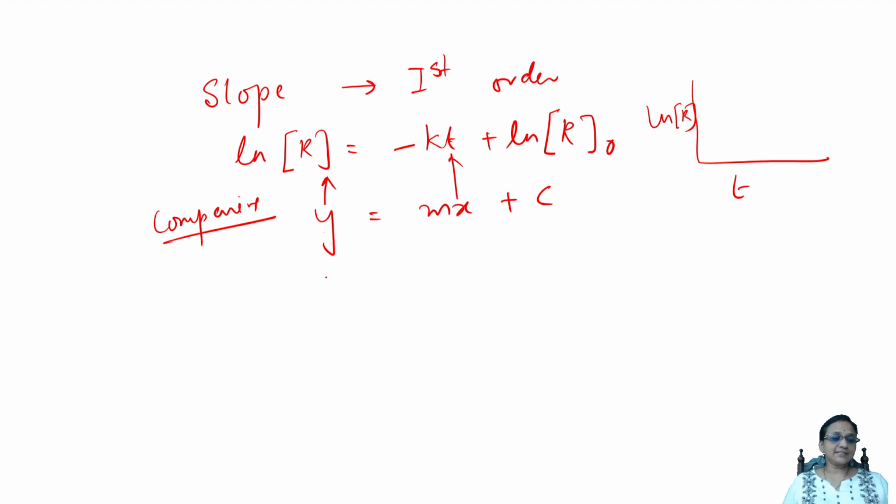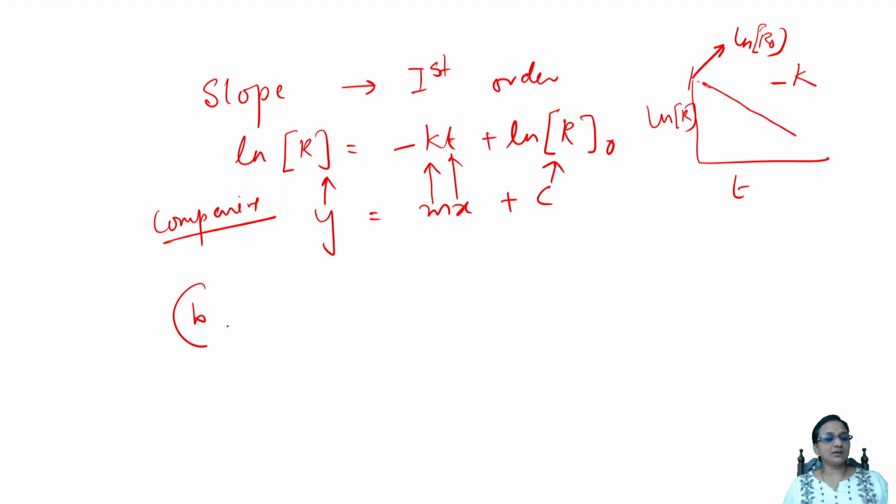Yes. Now, m is the slope, and you are getting a negative slope. Minus k is the negative slope. And the intercept, whatever you're going to draw, this is nothing but ln R naught. See this, this is your intercept. So, according to the question, what did they ask me?